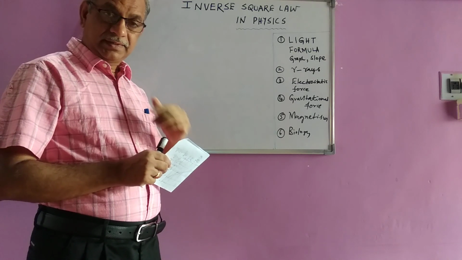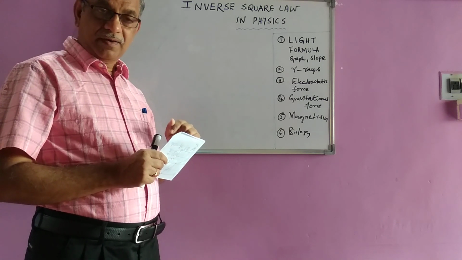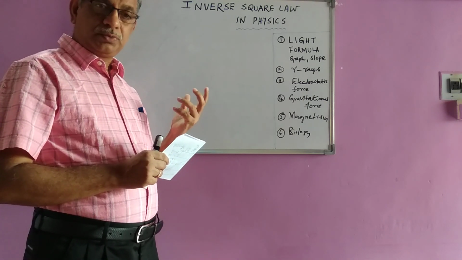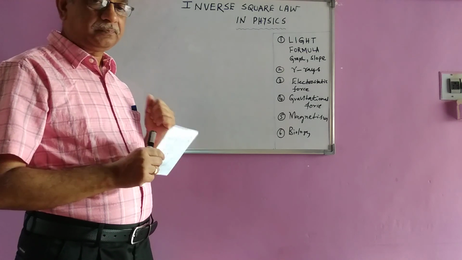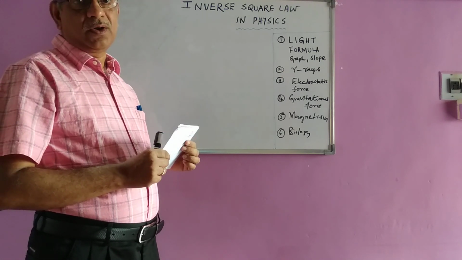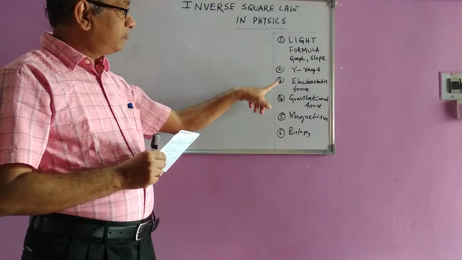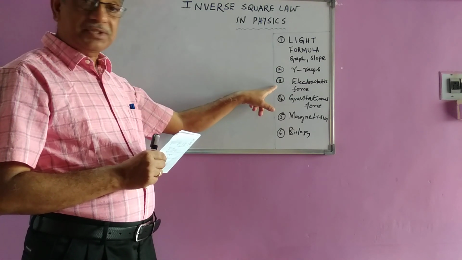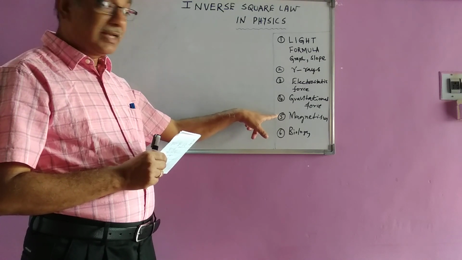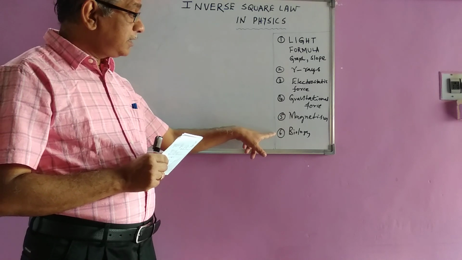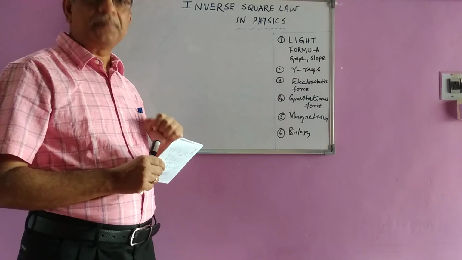Many students have asked many doubts regarding the demonstration of the inverse square law and how to verify it, because the inverse square law is applicable for light, for gamma rays, for electrostatic force, for gravitational force, in the case of magnetism, and it is even applied in non-physics topics like biology.